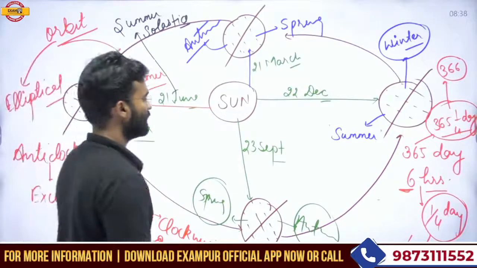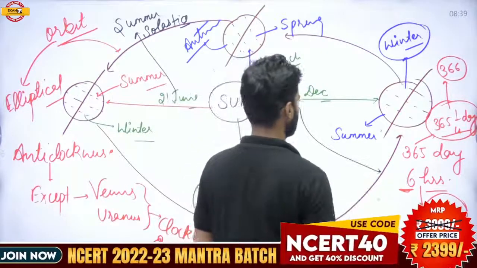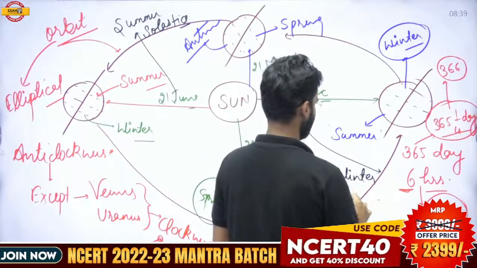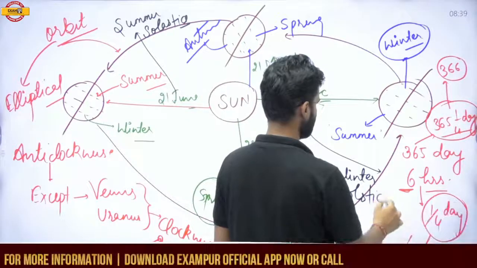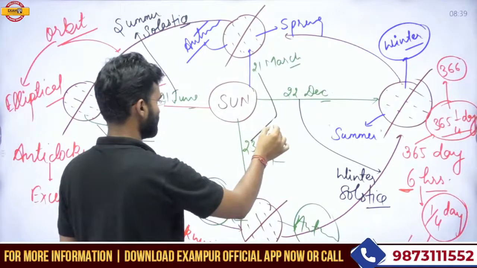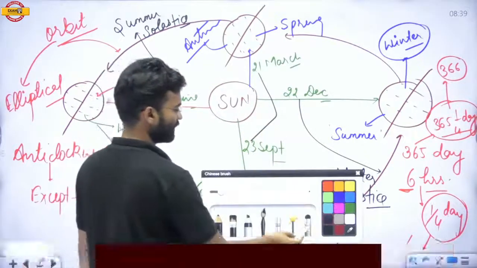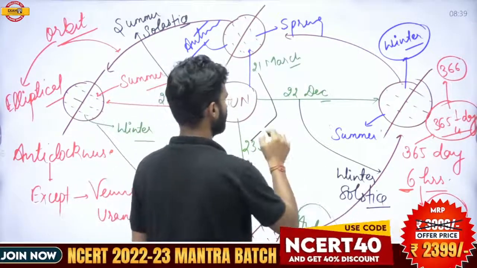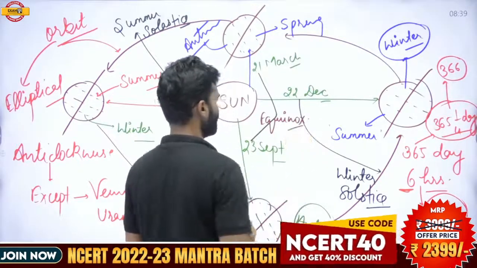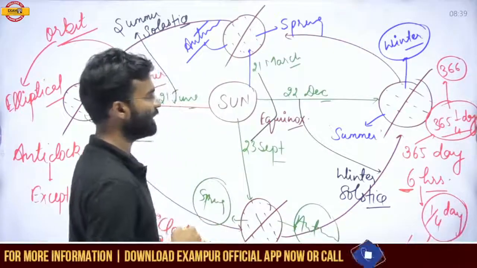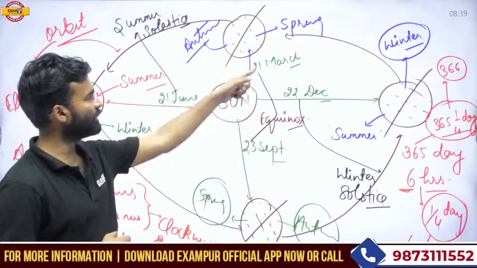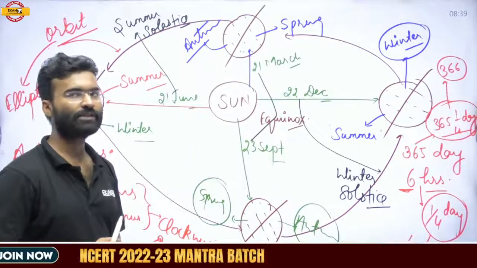Summer solstice. When the sun rays fall perpendicularly on the Tropic of Cancer, this condition is called the solstice. When the sun rays fall perpendicularly on the equator, this situation is called the equinox. So what is the equinox? Equinox is the situation when the sun rays fall perpendicularly on the equator, and this always happens 2 times in the year, on the 21st of March and on the 22nd of September.